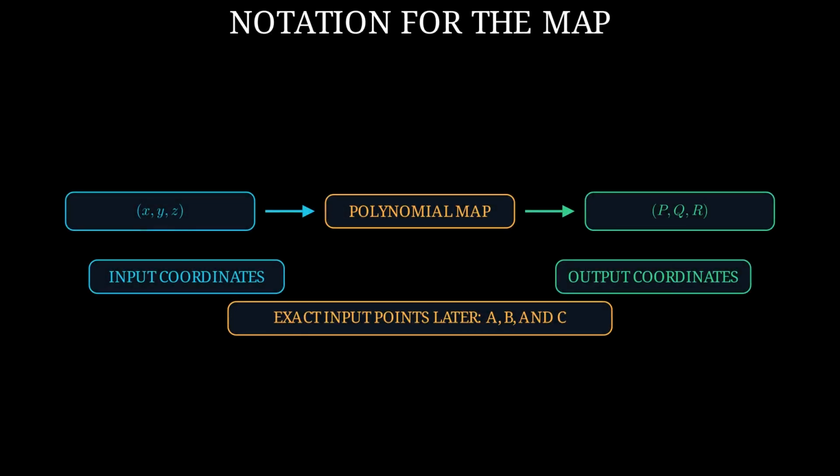The map receives 3 input coordinates, named with the letter X, the letter Y, and the letter Z. It returns 3 output coordinates. The first output is named with the letter P. The second is named with the letter Q. The third is named with the letter R. Later, we will name 3 exact inputs point A, point B, and point C while their coordinates remain on screen.